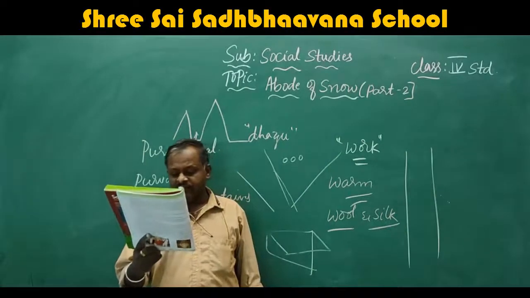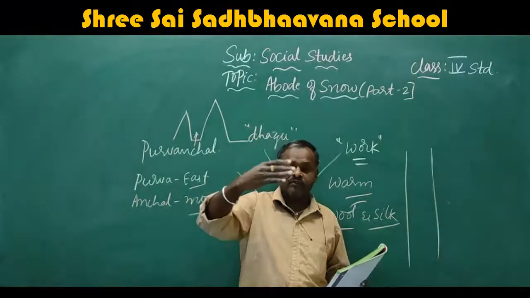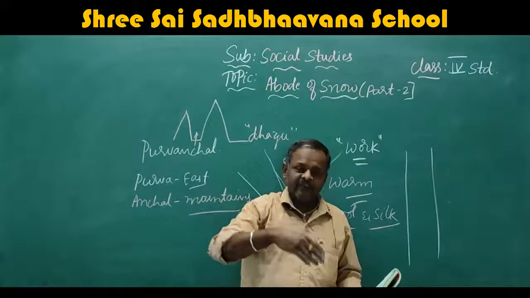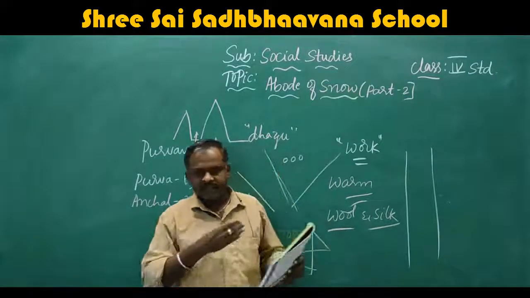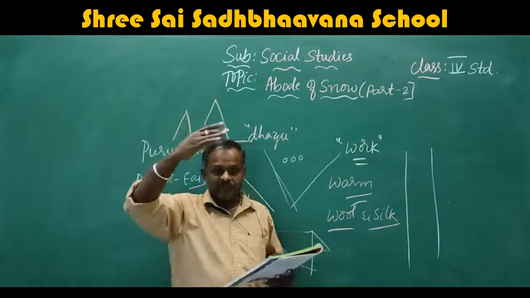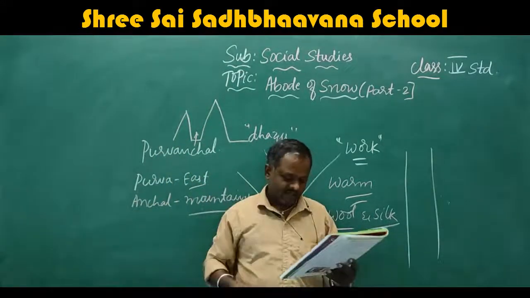They entrap the monsoon winds which give us rain. That means they stop the monsoon winds from flowing away. They stop them, and the rain will fall here only. The monsoon winds are moving, and the mountains stop them like a wall, so the rain will fall here. That means we will get that rain also.